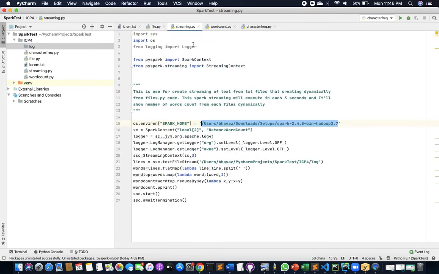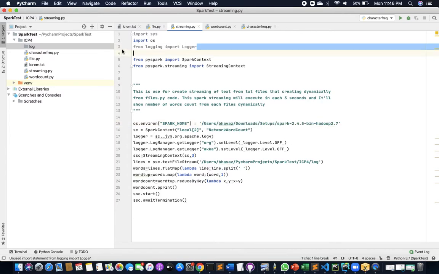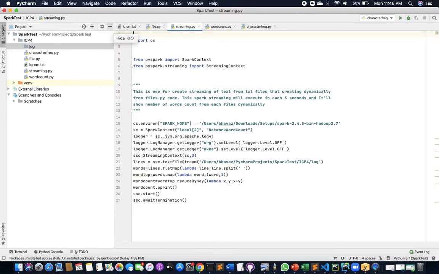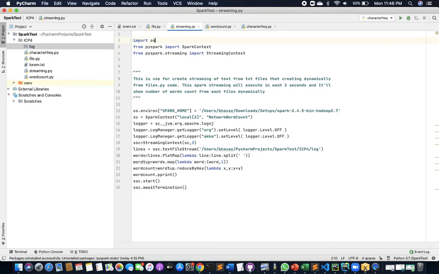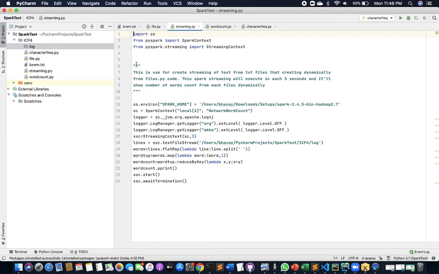And this is the streaming code. Here I'm importing OS. I'm not using any of the logger functions here, I directly put logger here, so we can just remove it. Here I'm setting the environment as Spark Home, and I'm giving the Spark Home location of Spark.